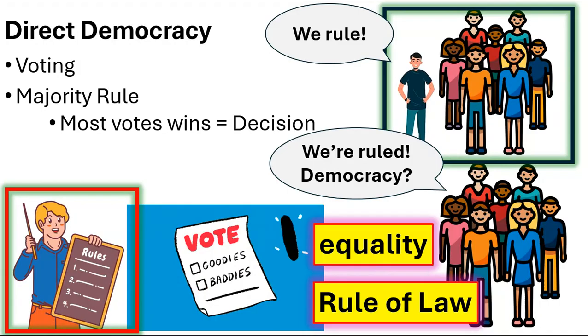And so if you have equality and rule of law, there should be a fail-safe, a safeguard, a protection for the people who believe they are being ruled, the people that are not winning the votes, the people in the minority. That doesn't always happen. We do not always or really ever reach a state of perfection, and we'll talk more about that. Is this system perfect? No, it is not. But as we will talk about in the coming days, don't let perfect be the enemy of good. We cannot achieve perfection. There are no solutions, there are only trade-offs. We just try to do the best we can do, and maybe a democracy is the best that we can do.